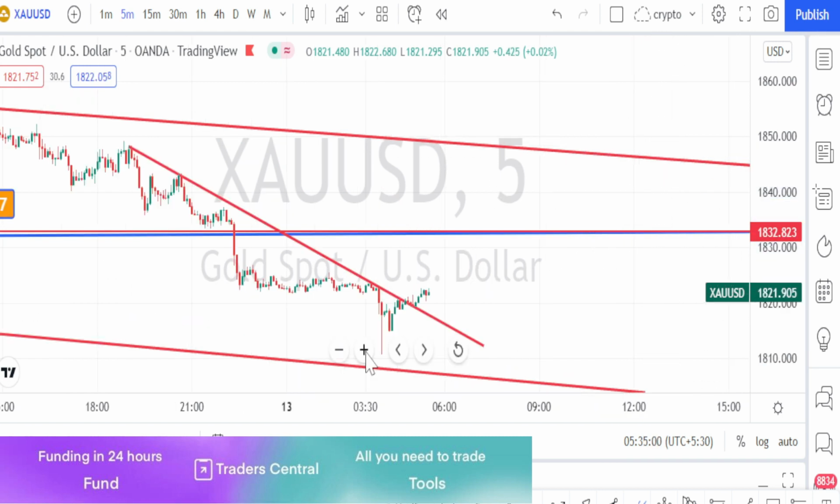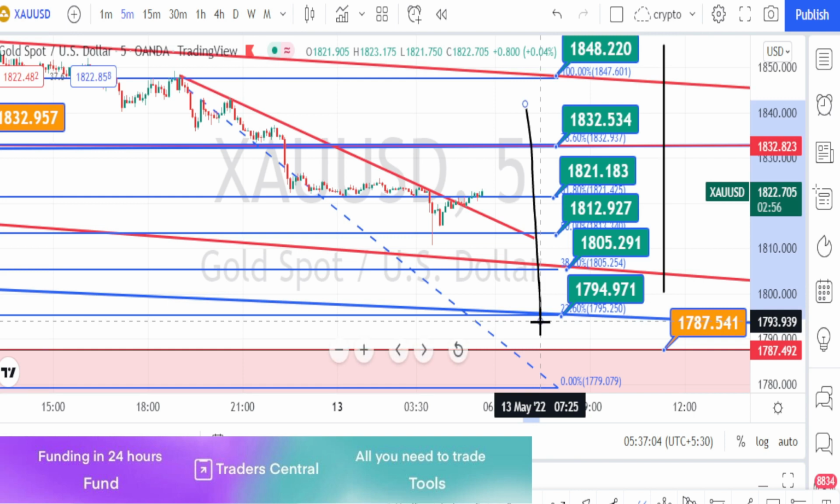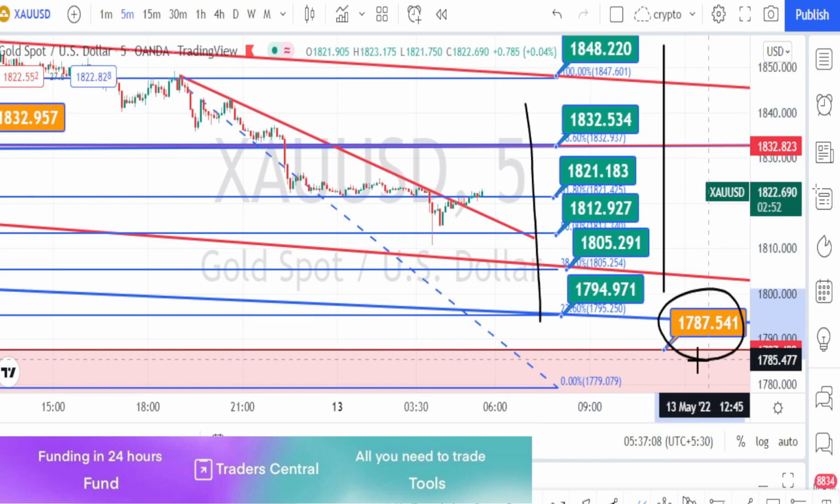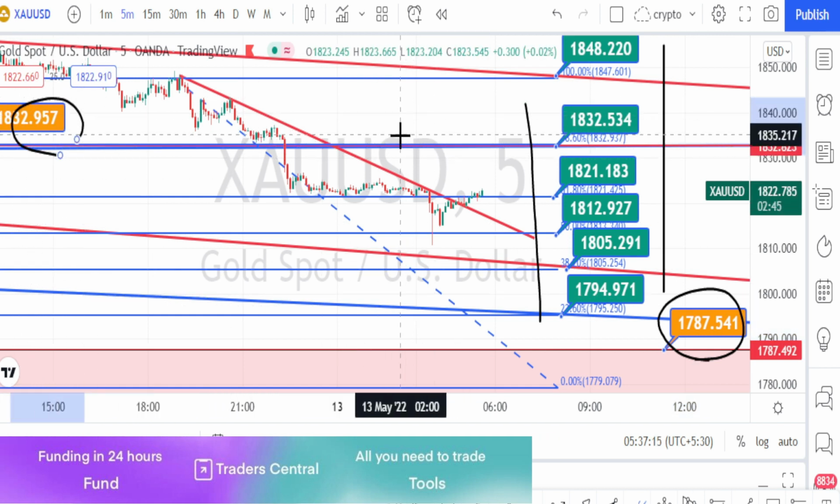Let us mark the support and resistance levels. So the values in green color boxes are the resistance and support levels for 5 minutes time frame, and values in yellow color boxes are the resistance and support levels from the higher time frame.